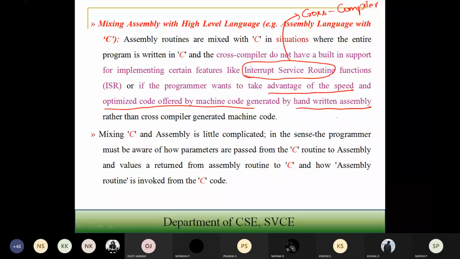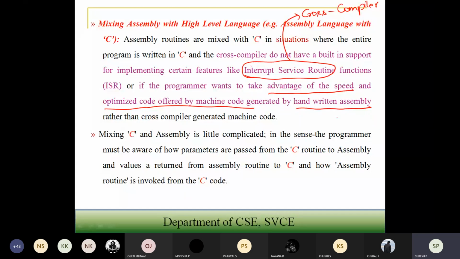So in those situations also, you are going to mix assembly language with high level language. Mixing assembly and C language is difficult. It depends on the knowledge of the developer: how the parameters are sent, what different parameters have to be used, and what different registers have to be used. Those things have to be taken care of. If you don't know all those things, it will become difficult to write assembly code with the C code.